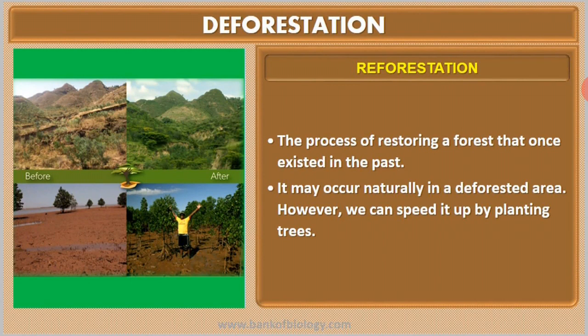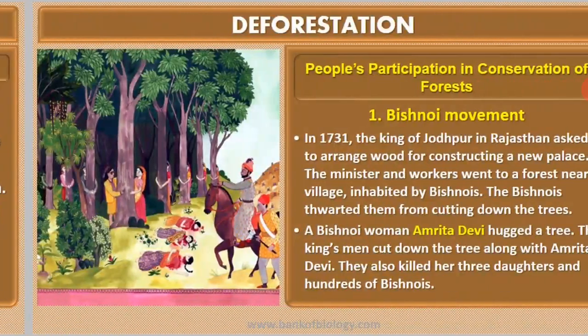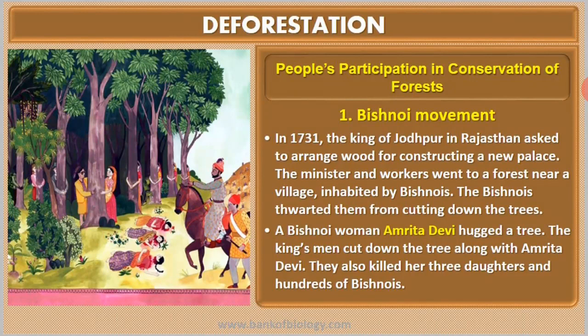In the year 1971, the king of Jodhpur in Rajasthan asked one of his ministers to arrange wood for constructing a new palace. So for that purpose the ministers and workers went to the forest near a village inhabited by Bishnois, to cut down the trees.